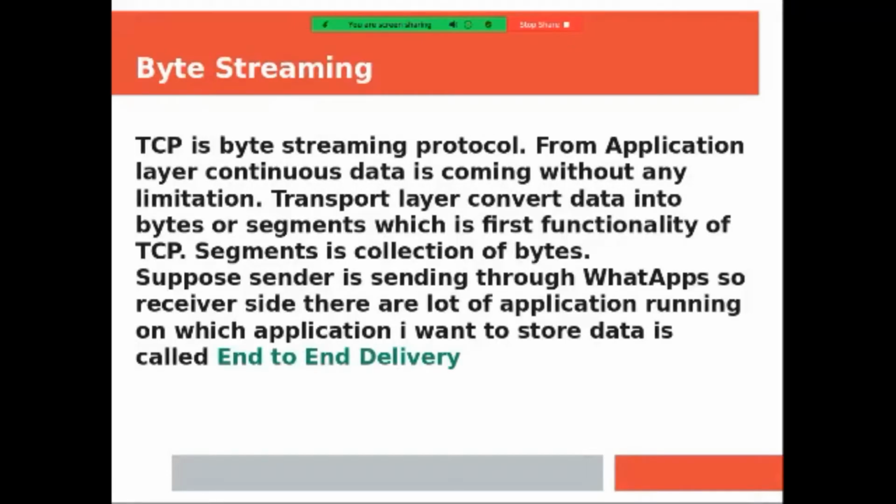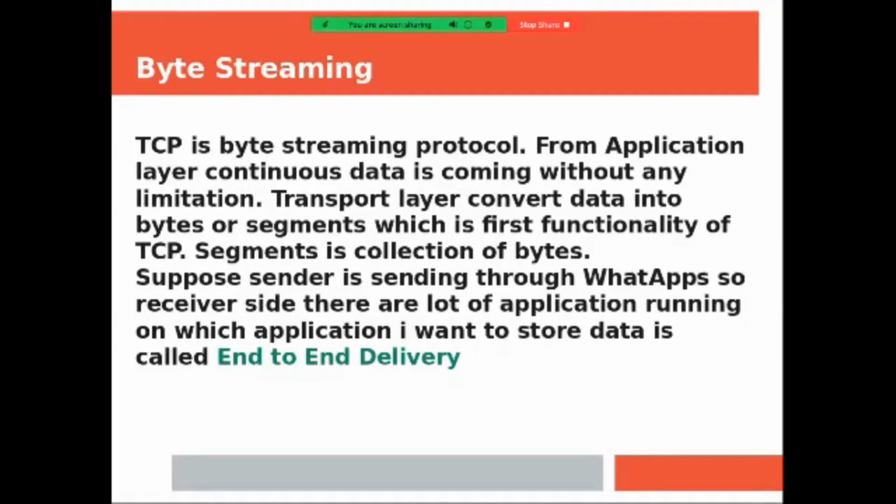Byte streaming, TCP is a byte streaming protocol. From the application layer, continuous data is coming without any limitation. Just as I told you, a lot of data is coming from the application layer without any limitation. The transport layer converts data into bytes or segments, which is the first functionality of TCP. A segment is a collection of bytes. Segmenting the data in the transport layer means a collection of bytes.